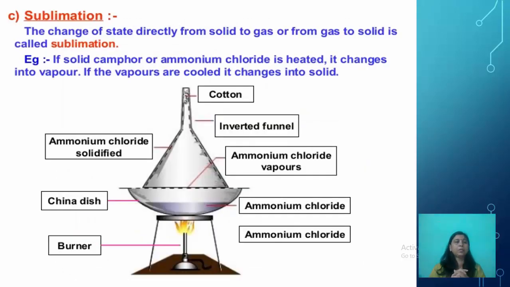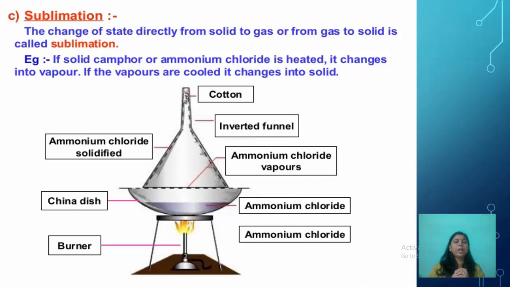Now sublimation. The change of state directly from solid to gas or from gas to solid is called sublimation. If solid camphor or ammonium chloride is heated, it changes into vapor. If the vapors are cooled, they change into solid. You can see in the setup, in the china dish, ammonium chloride is taken and an inverted funnel is kept and plugged with cotton.